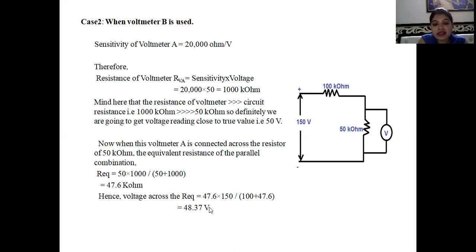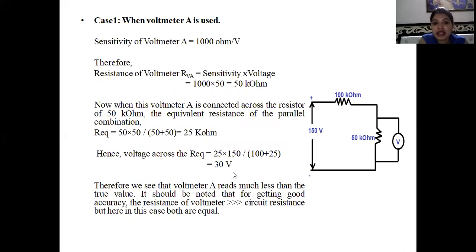Now we can see that the loading effect can be reduced if we make the internal resistance of the voltmeter very high as compared to circuit resistance. So the loading effect could be reduced. Here we can see that the loading effect was very high, and because of that the value was very far away from the true value.